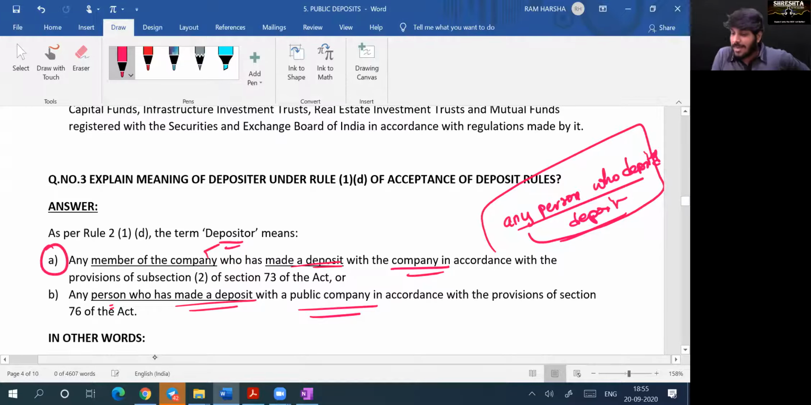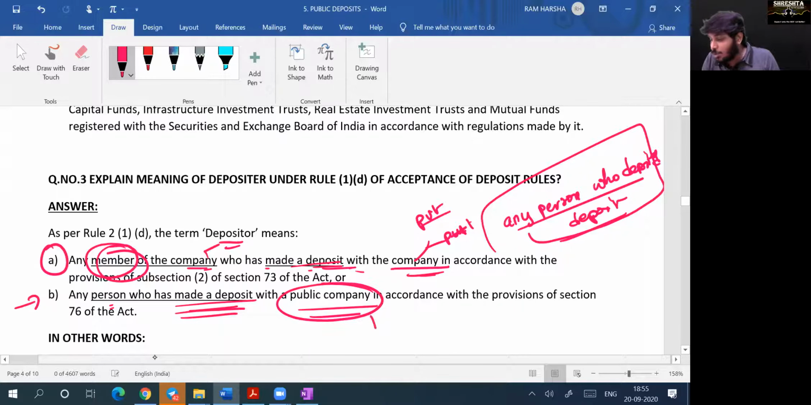See, a private company can accept deposit from a member, right? Yes, sir. But can a private company accept deposit from the public? No, sir. That's why, in point A, a member of a company who has made a deposit with the company, this company may be private or public. Both are permitted to accept deposit from a member. Whereas in point B, any person who has made a deposit with a public company, they are only talking about a public company. Any person means other than a member, right? Yes, sir. So a non-member can become a depositor only in a public company, not in a private company. To differentiate that, they wrote 2 points.